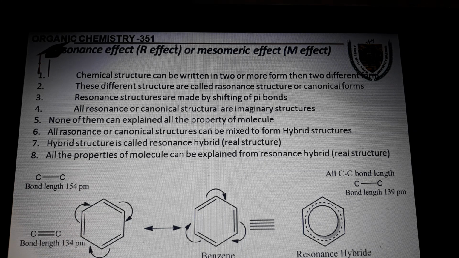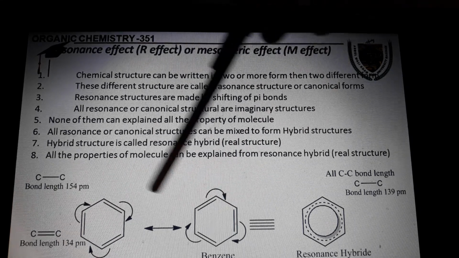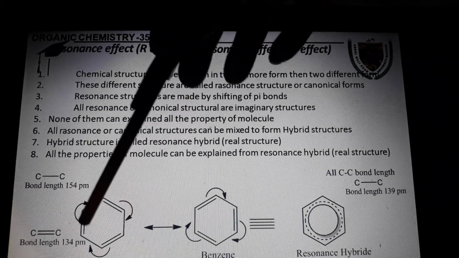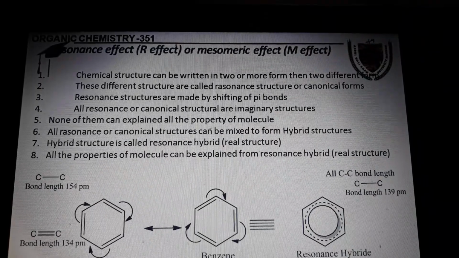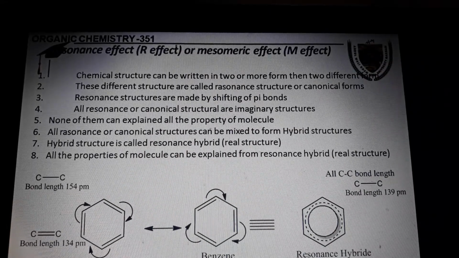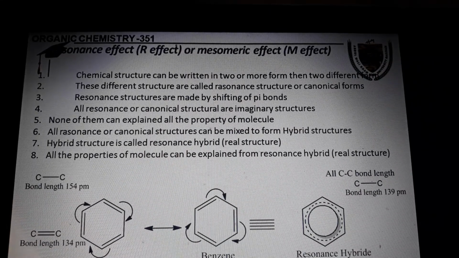Number 1 point, chemical structures can be written in two or more different forms. Like here you can see there is a molecule of benzene. On the slide you can see that this is the benzene ring, and there is resonance in the ring with the pi bonds, and the pi bonds are in different positions in these two resonance structures. So the first point is clear that the chemical structure can be written in two or more different forms.